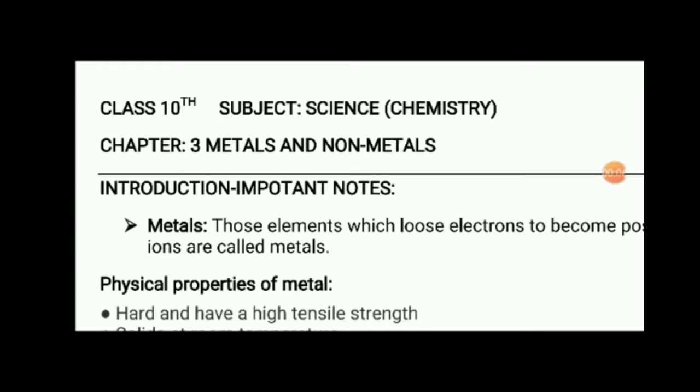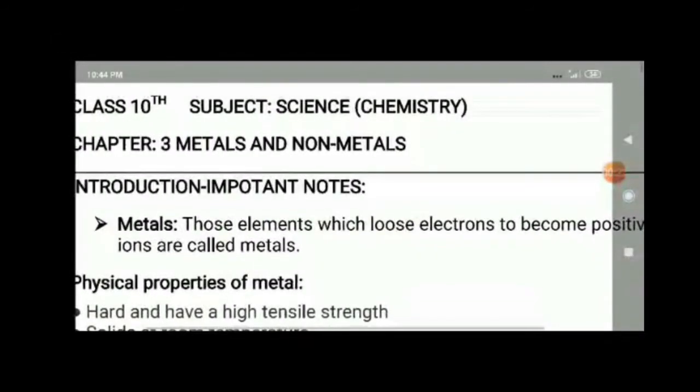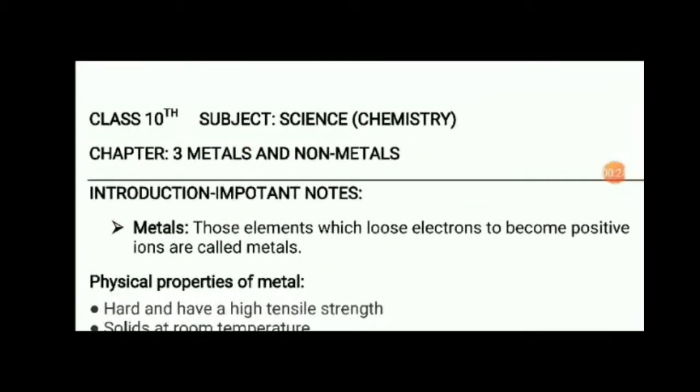Hope you all are doing well. We have already completed 2 chapters of the chemistry part. Today we are going to begin the third chapter of the chemistry section, and the name of the chapter is Metals and Non-metals. So what are metals? The definition of metals is: those elements which lose electrons to become positive ions are called metals.